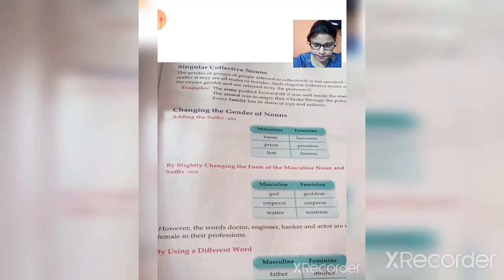Clear? Such singular collective nouns are said to have neuter gender. Whether it is male or female, when we are talking about that particular group, we come to know that it is a neuter gender and is referred to by the pronoun it. When it comes in the category of gender, we will use it. Clear? Examples: the army pushed forward till it was well inside the enemy lines. The crowd was so angry that it broke through the police barricades. It's mentioned in your book, you can see.